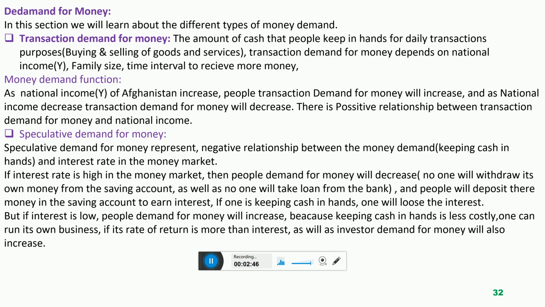If the national income of the country is increasing, the people will keep more cash in hands. And if the national income of the country is decreasing, the people will keep less cash in hand. So there is a positive relationship between the national income and demand for money. If the national income is increasing, demand for money of the people will increase. If the national income is decreasing, demand for money of the people will decrease.